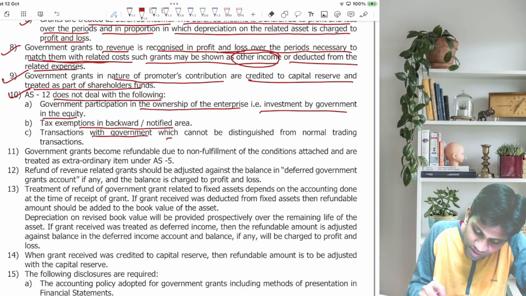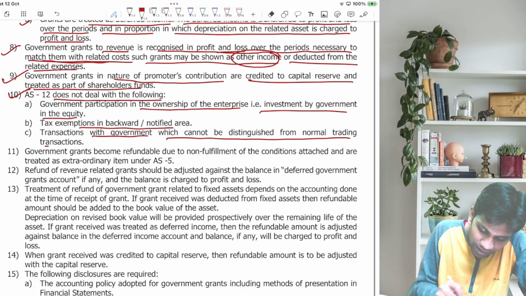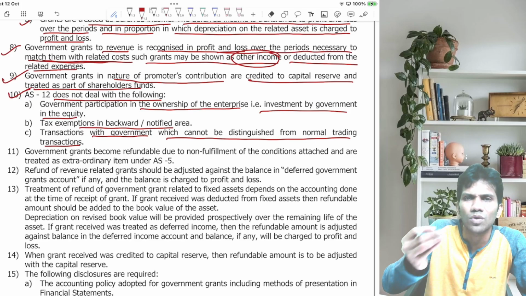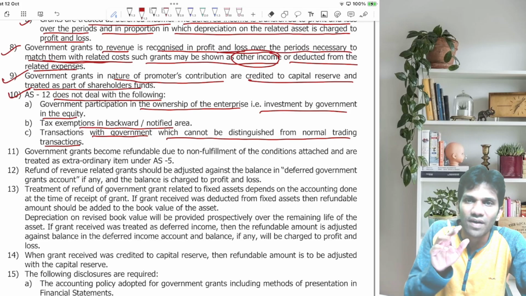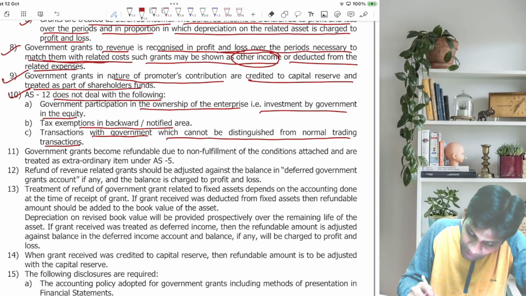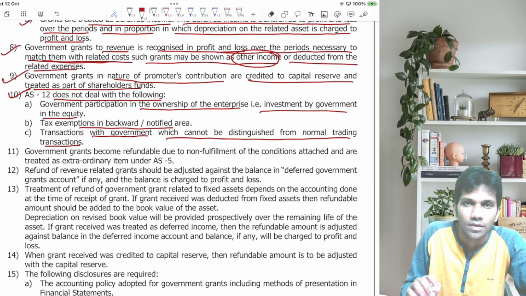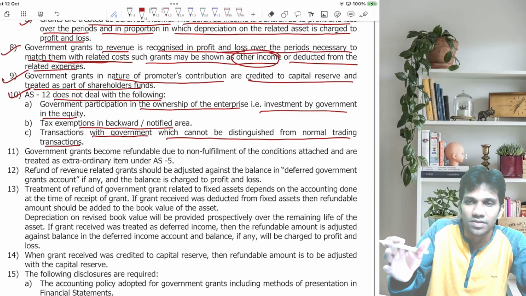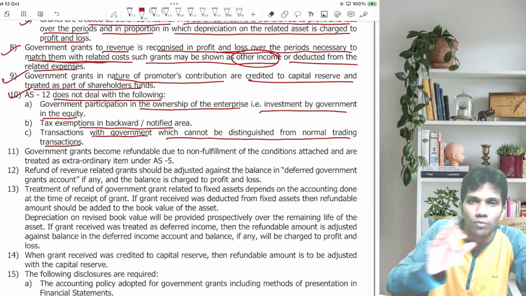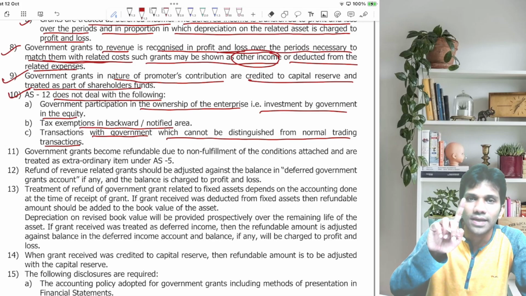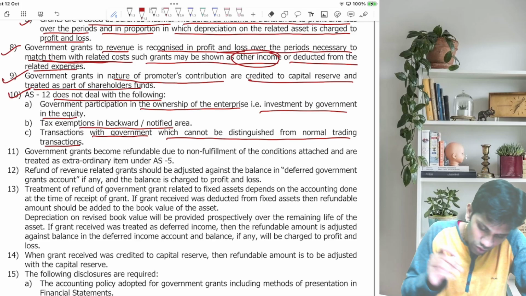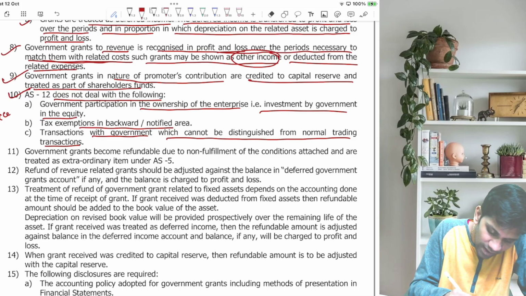Transactions with government which cannot be distinguished from normal trading transactions. So if I am doing regular transactions with government, but which cannot be distinguished from normal trading transactions, meaning this is done with normal customers and this is done with government, if I am not able to distinguish between the two, then AS-12 is not applicable. So remember, these are the exceptions where AS-12 is not applicable.